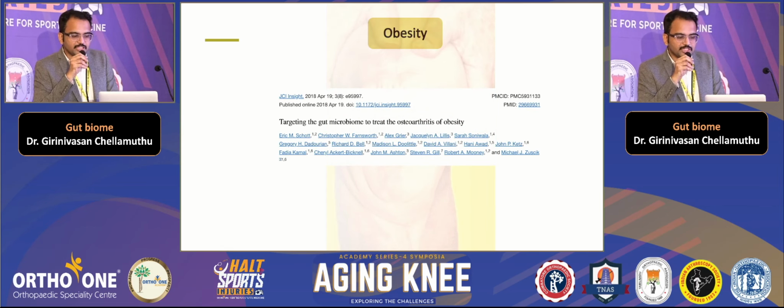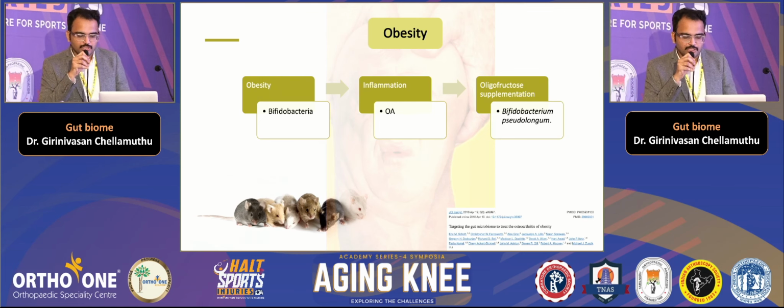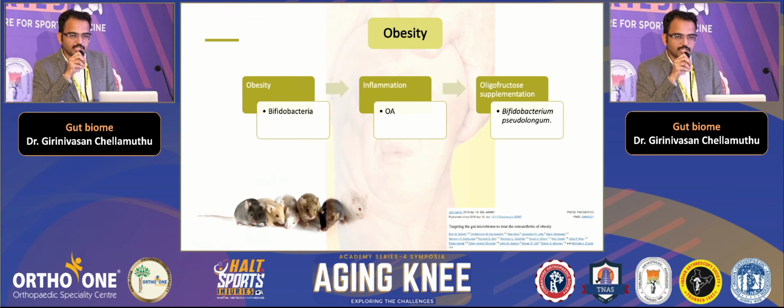With respect to obesity, with the increase in weight, again in an animal study, they have shown that bifidobacteria is coming down in number, leading to pro-inflammatory cytokines again, which in turn stimulates OA not only in weight-bearing joints but also in other joints. So the popular theory that only mechanical strain causes OA is coming down, and people are recognizing that there is a component of systemic inflammation. They also found in this study that oligofructose supplementation, which is rich in bifidobacterium, brought down the OA pain in obesity.